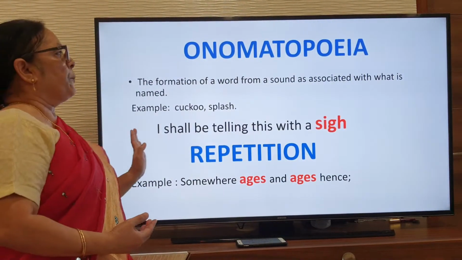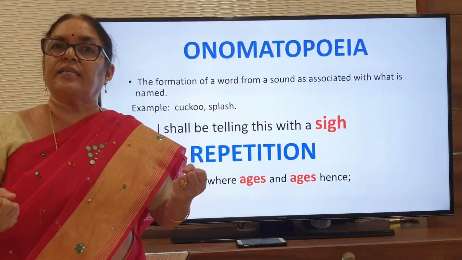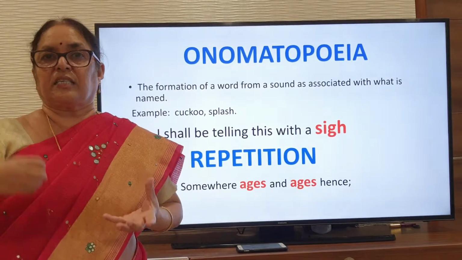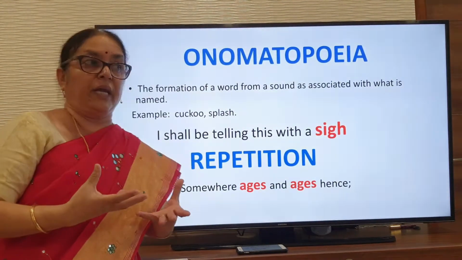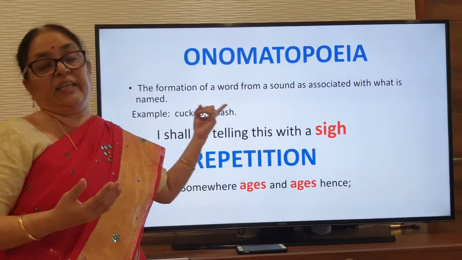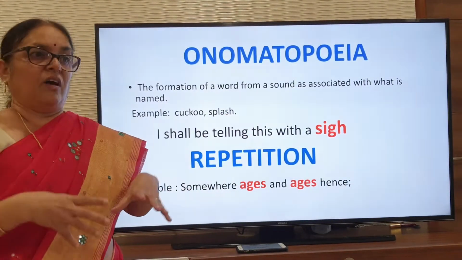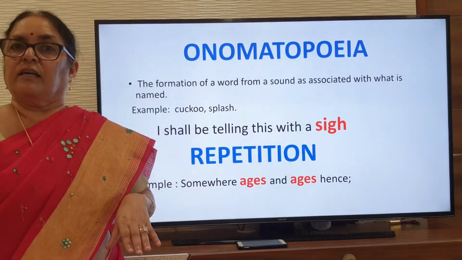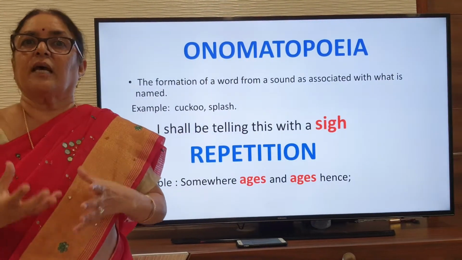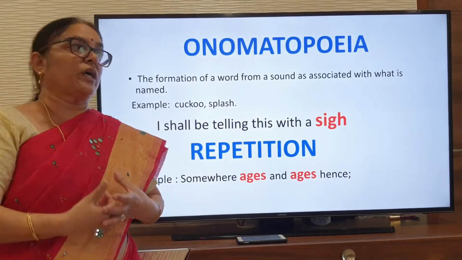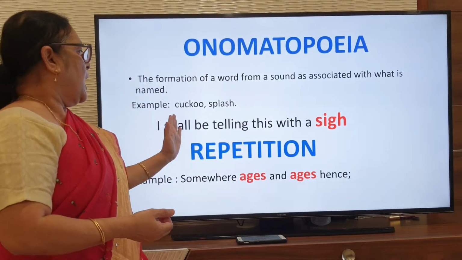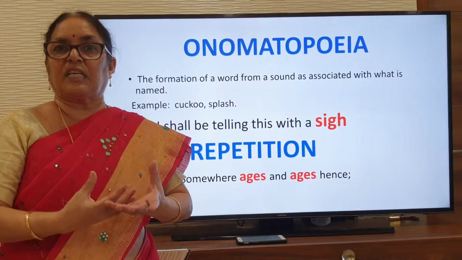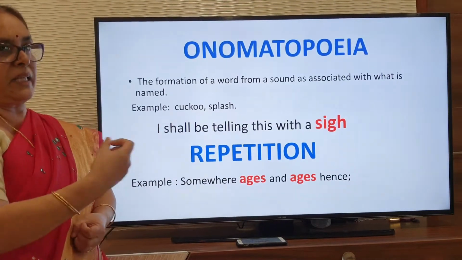Now, onomatopoeia means the words that came into existence because of the sound they make. Like pitter-patter, the sound when raindrops are falling. Then cuckoo, the way the sound comes. Splash. And a snake's hissing, the way the sound makes the noise. All these words came into existence because of the sound they make. So in this example, "I shall be telling this with a sigh." Sigh is again a word that came into existence because of the sound made by people.